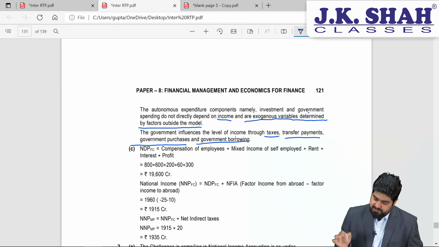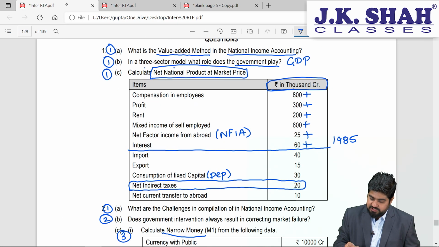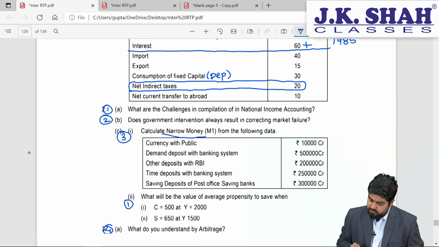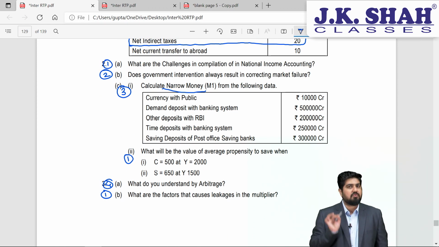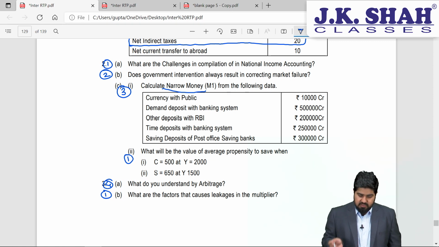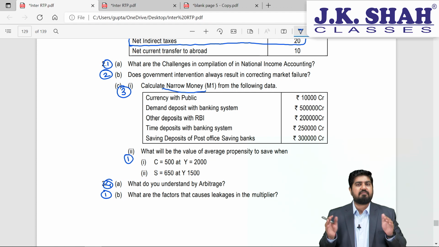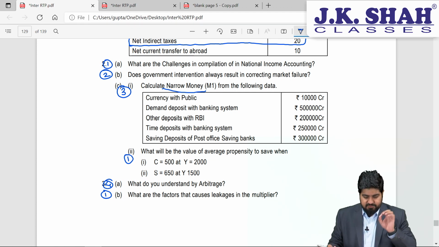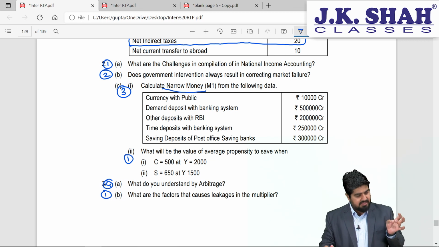Now let's go ahead to the next part, which is question number 2. What are the challenges in compilation of national income accounting? See, national income accounting or calculating national income, we are very well aware. It is very simple. We have 3 methods to do that. First one is expenditure, then it is value added method, and lastly it will be income method. We are aware about it.